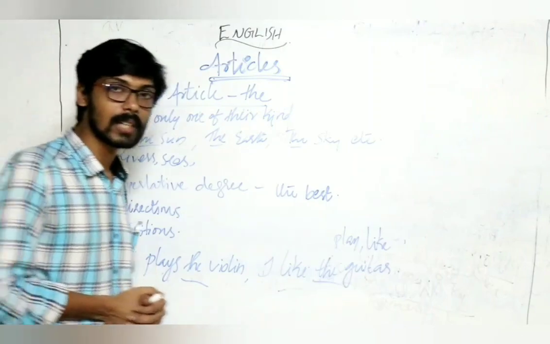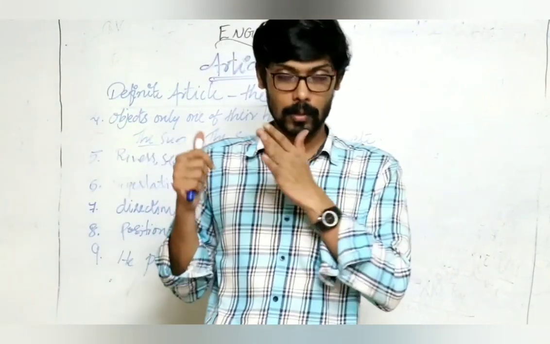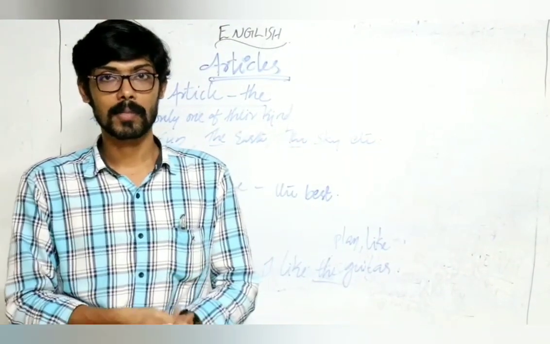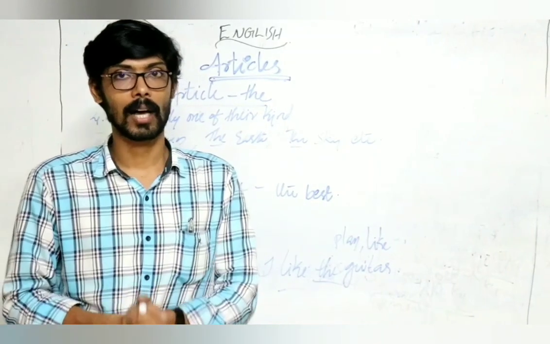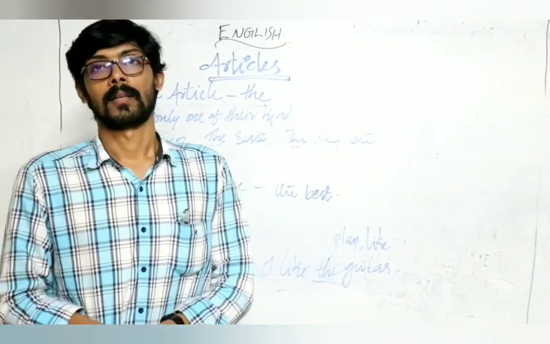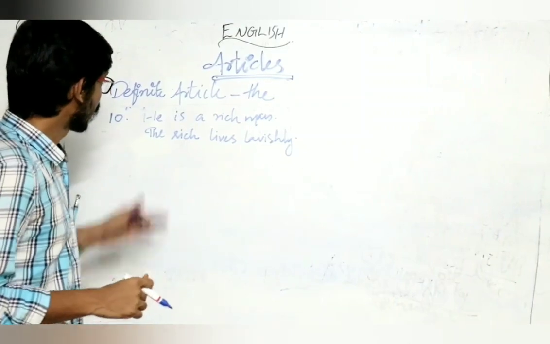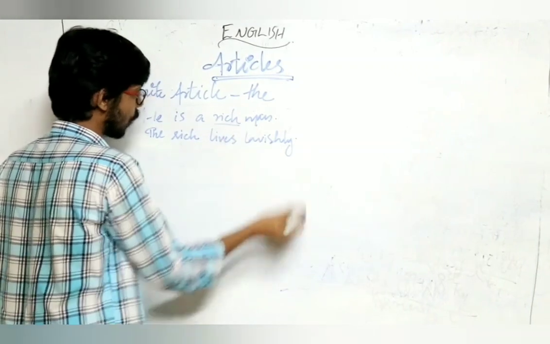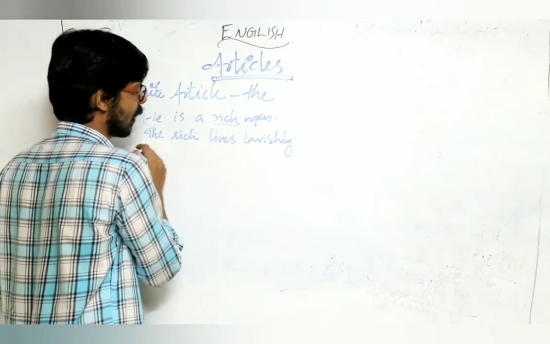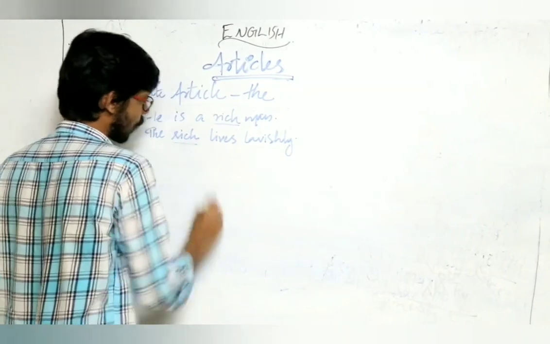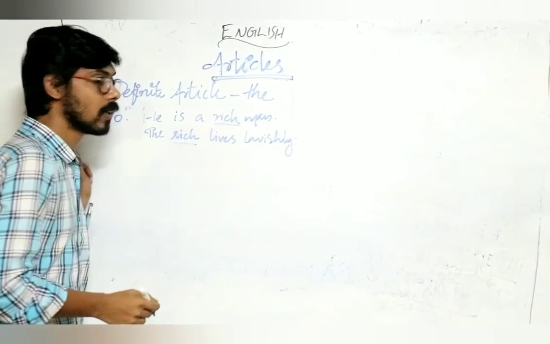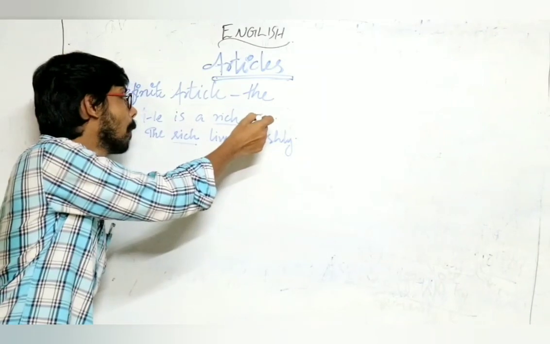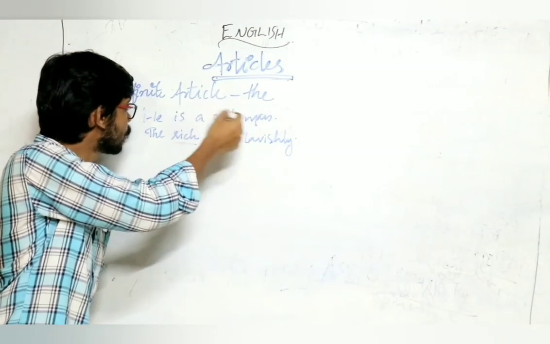Next, after the verbs play, like, when the name of a musical instrument comes, we use article the. He plays the violin, I like the harmonium. Okay? Point number 10. Two examples are here. First one, he is a rich man. They are rich. Then second is, the rich lives lavishly. They are rich. In the first case, rich is used as an adjective to modify the noun, that man.